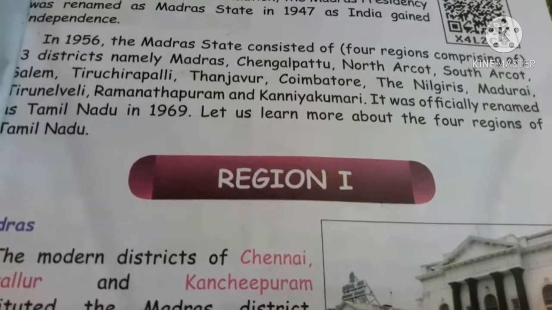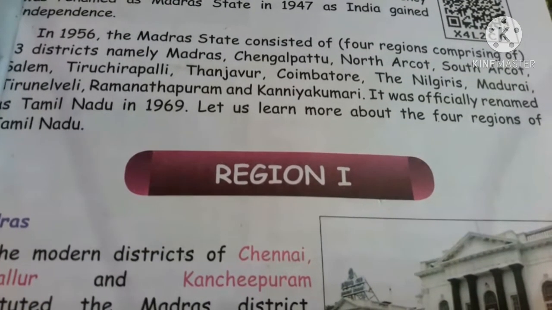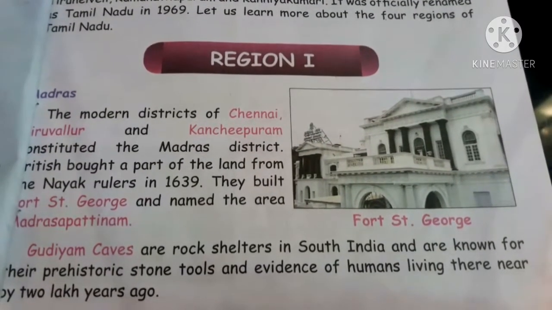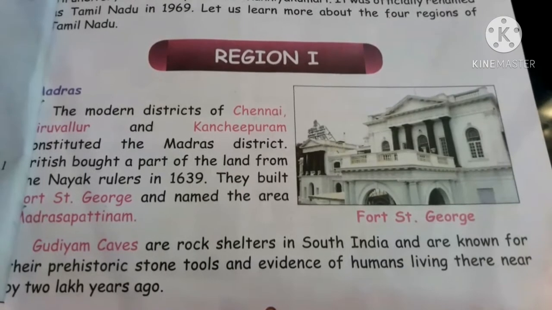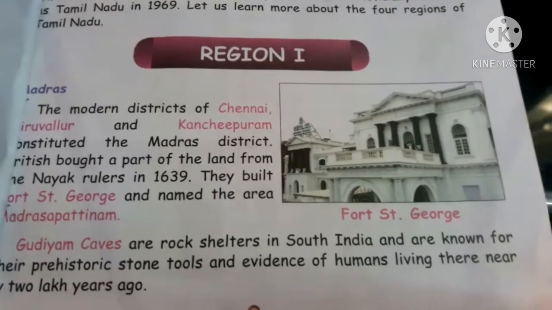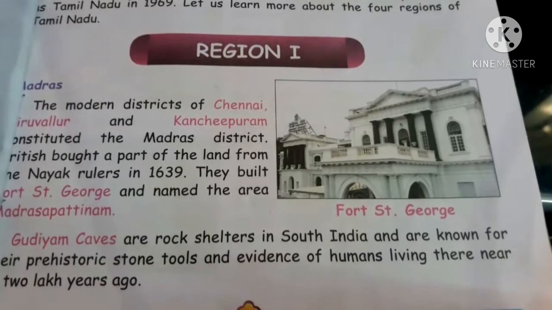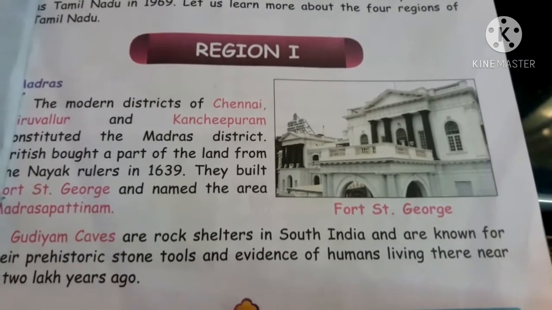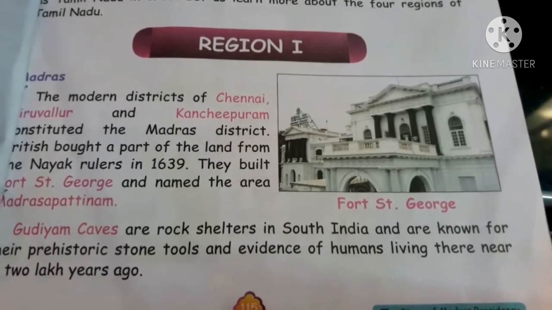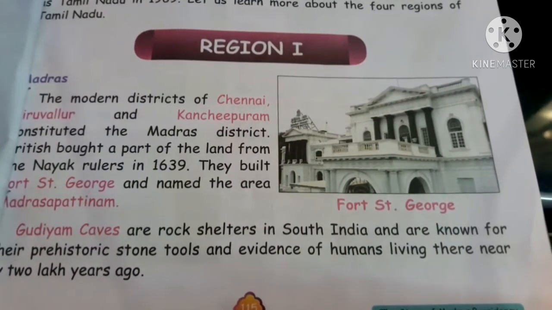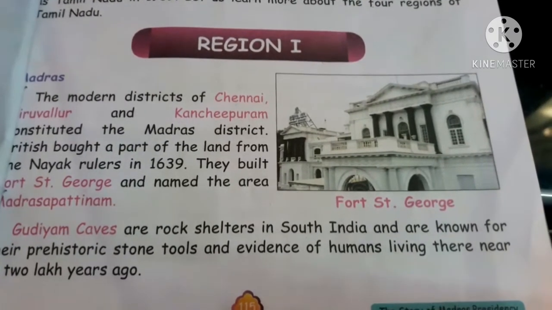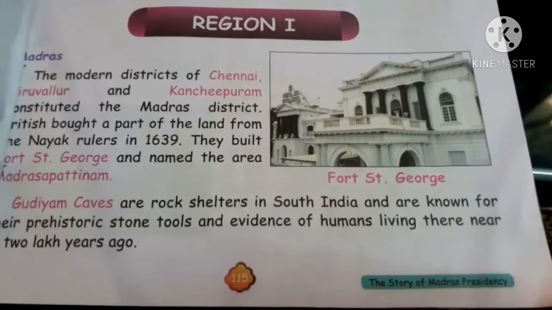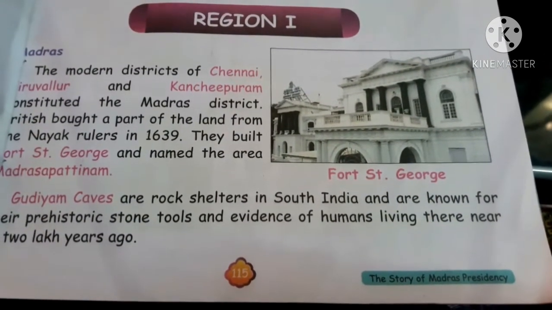Now, children, let us learn more about the 4 regions of Tamil Nadu. And first one we are going to see region 1. Under that heading, first topic Madras. The modern districts of Chennai, Tiruvallur and Kanjipuram constitute the Madras district. British brought a part of the land from the Nayak rulers in 1639. They built Fort St. George and named the area Madras Pattinam. You can see in the picture the Fort St. George.